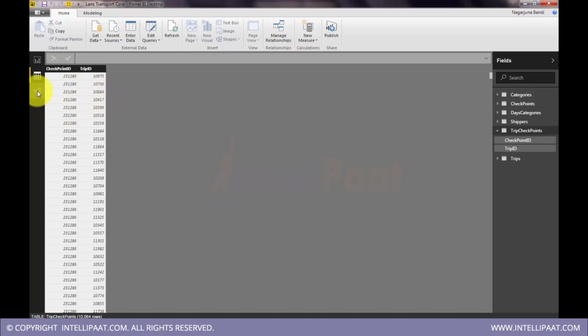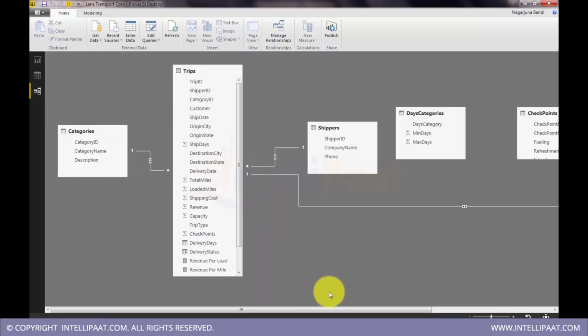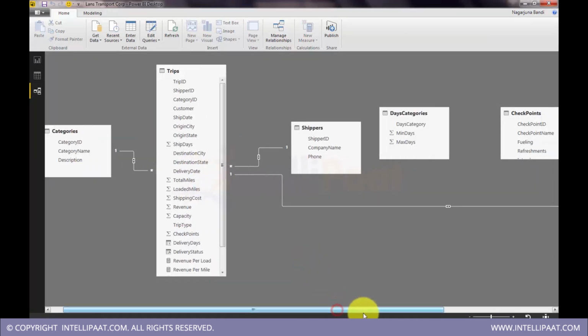So now we'll go to relations. We'll spend some time understanding these relations here. If the key names are correct, then the relations are automatically created.